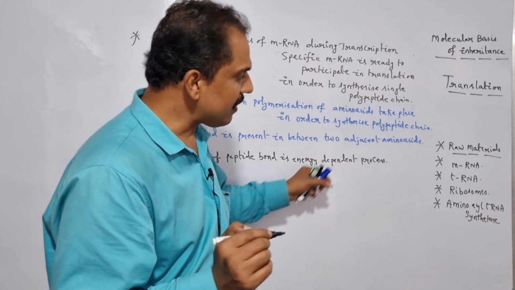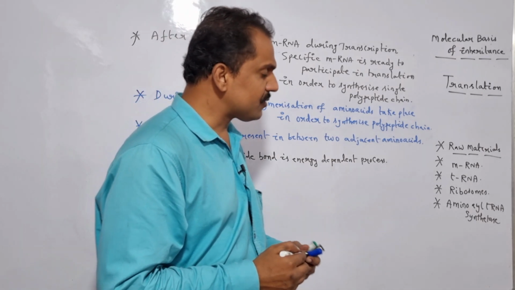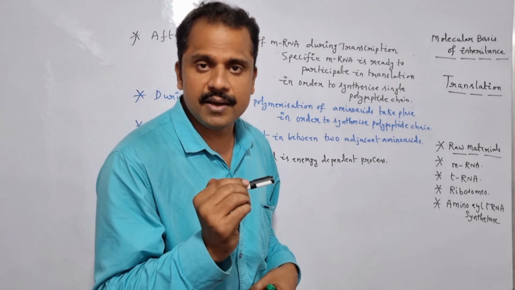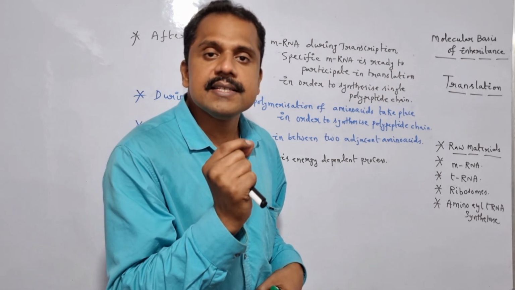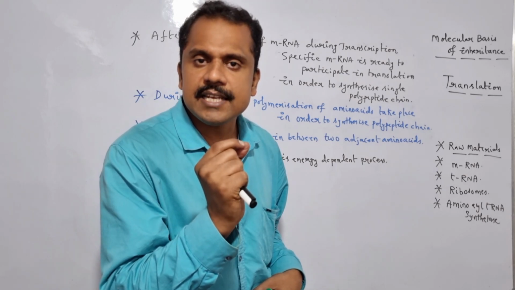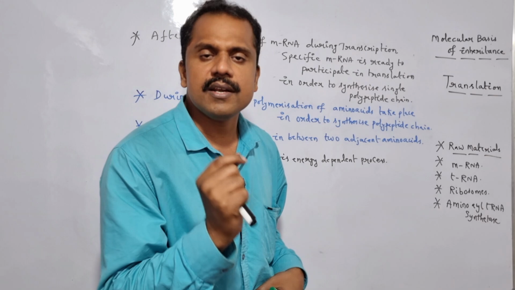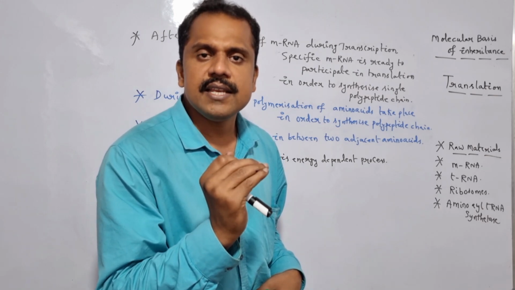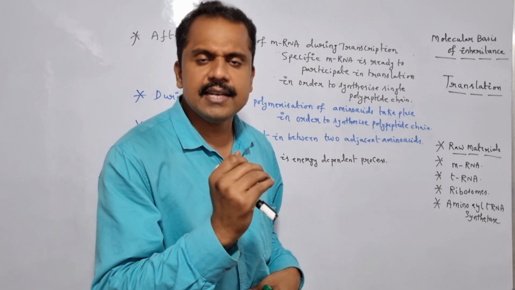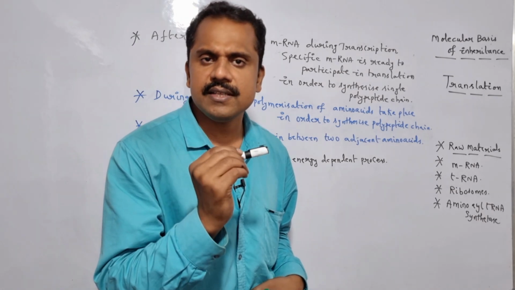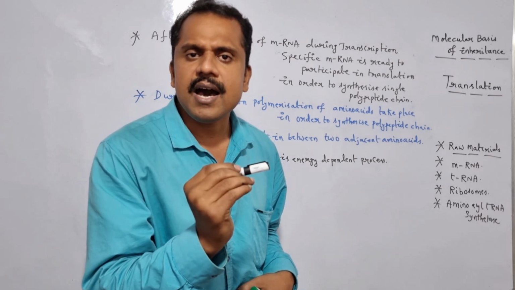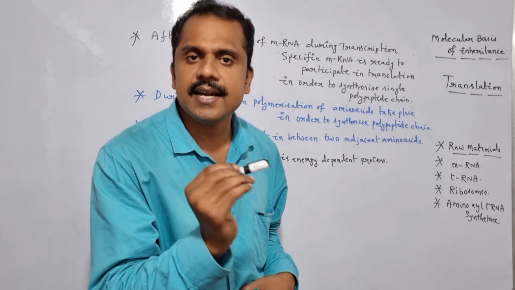Is it clear? So at first, if we consider the mRNA, what is mRNA or how can we define the specific mRNA? mRNA is a single stranded RNA which is most commonly synthesized during the transcription mechanism by taking the advantage of a specific enzyme which is nothing but DNA dependent RNA polymerase. Is it clear? And the specific mRNA which successfully synthesizes during transcription by RNA polymerase is a single stranded RNA.